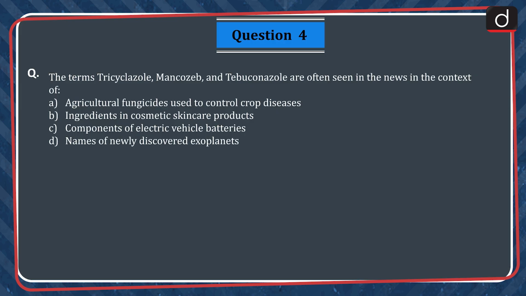Question 4. The terms tricyclazole, mancozeb, and tebuconazole are often seen in the news in the context of A. Agricultural fungicides used to control crop diseases. B. Ingredients in cosmetic skincare products. C. Components of electric vehicle batteries. D. Names of newly discovered exoplanets.